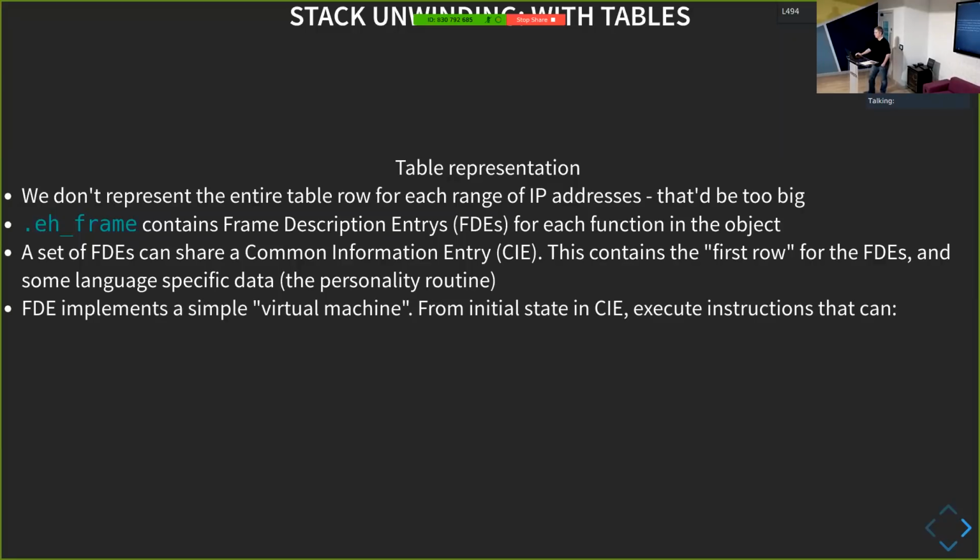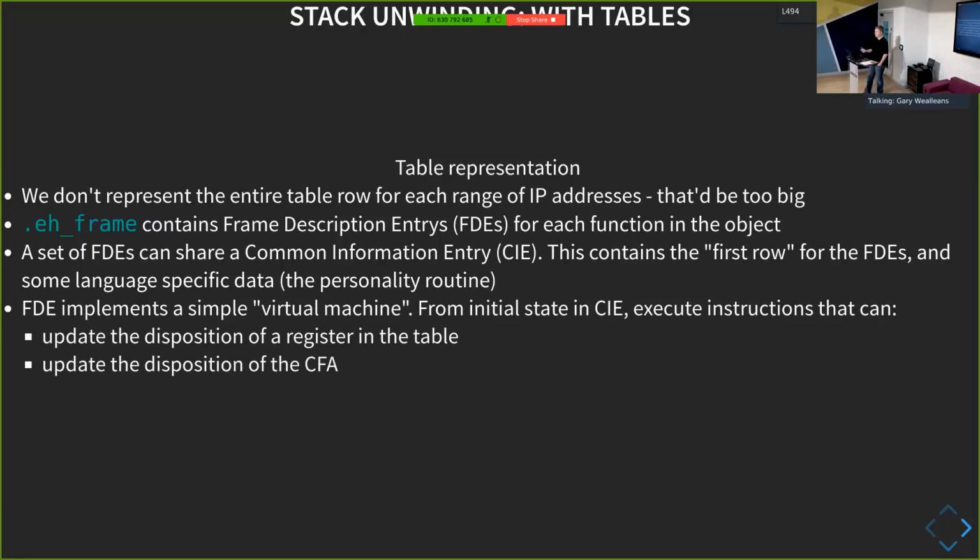And it does this using pretty much a virtual machine. So we take our initial row from the CIE, and we execute instructions that are stored in the FDE. And these are virtualized instructions specified by the DWARF spec. All right? And each instruction can do a number of things. So it can update the disposition of a register. And we saw that it said that, you know, R0 or R3 is now stored at CFA minus 8. It can change where the CFA itself is. So we could say as we push something onto the stack, the CFA moves away from the stack pointer. And also, we can advance our virtual program counter to say, I'm moving down a number of instructions, okay?